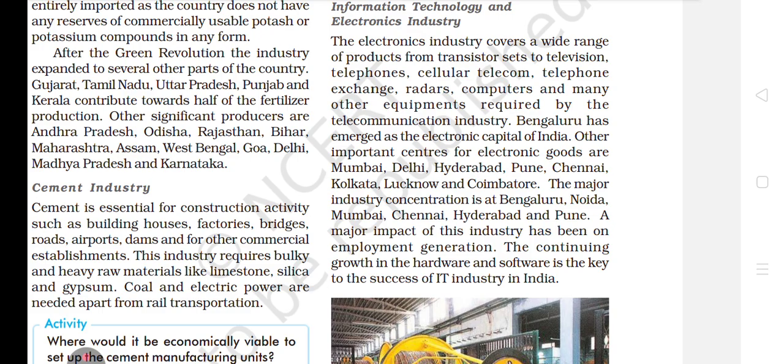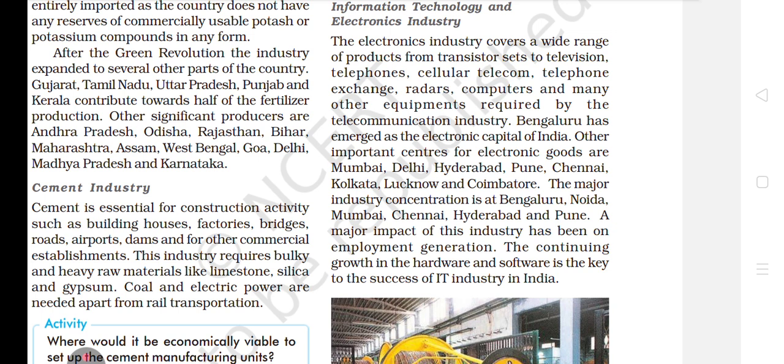Bangalore has emerged as the electronic capital of India. Other important centers for electronic goods are Mumbai, Delhi, Hyderabad, Pune, Chennai, Kolkata, Lucknow, Coimbatore. The major industry concentration is at Bangalore, Noida, Mumbai, Chennai, Hyderabad, and Pune.